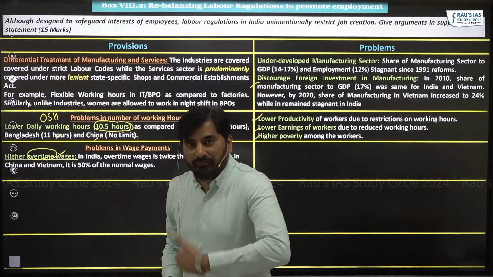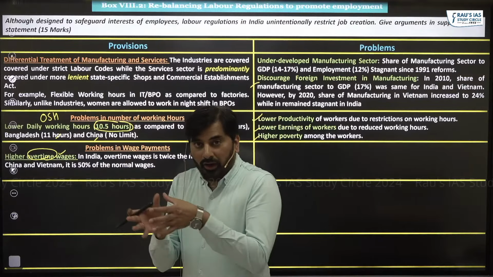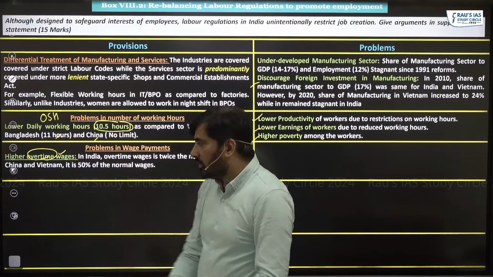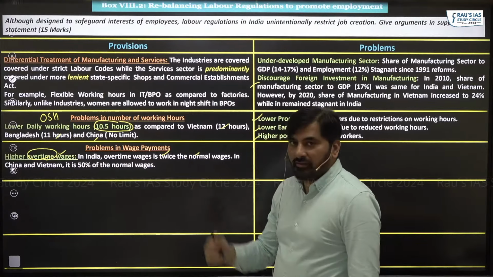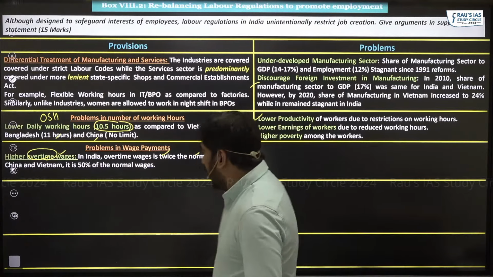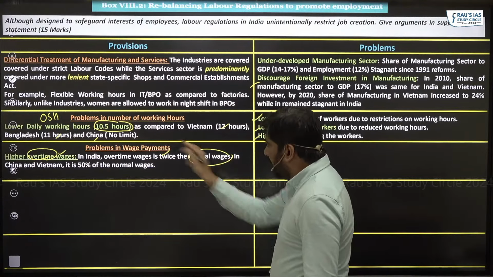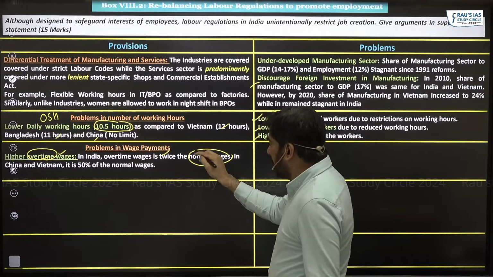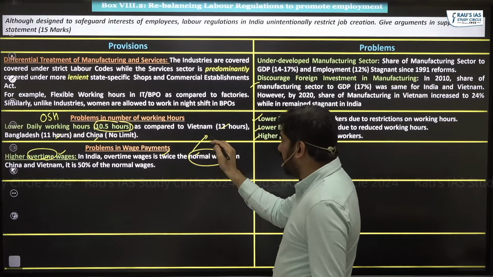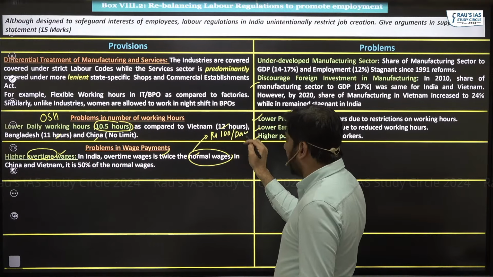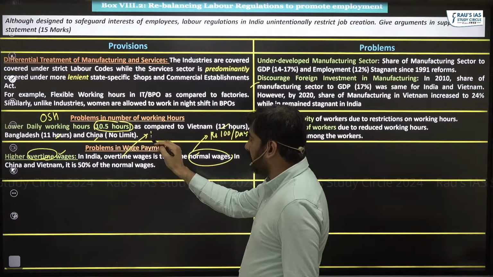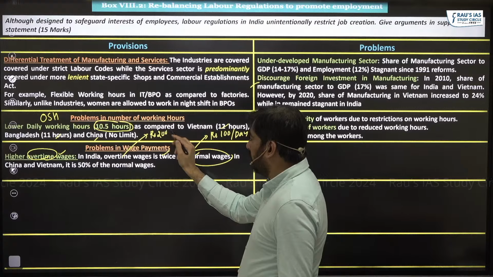The overtime wages which the employer is required to pay to the workers is almost double or twice the normal wages. For normal 10.5 hours in a day, I as an employer might be required to pay rupees 100 per day, but for overtime, I would be required to pay rupees 200 per day.